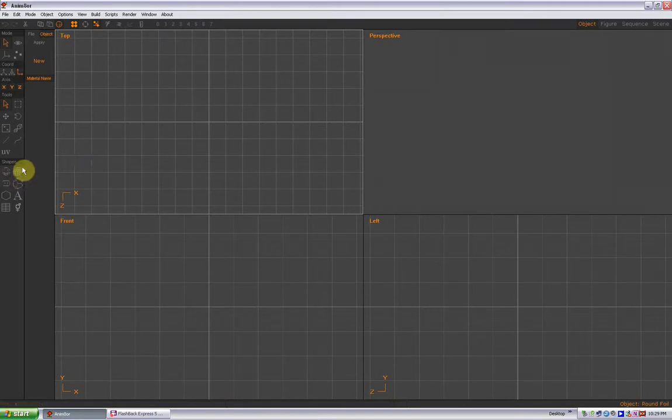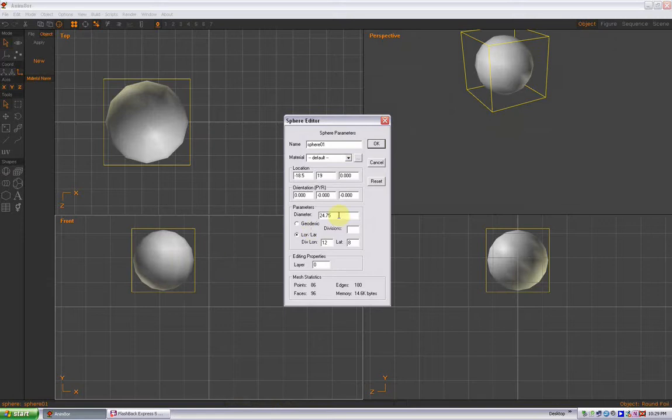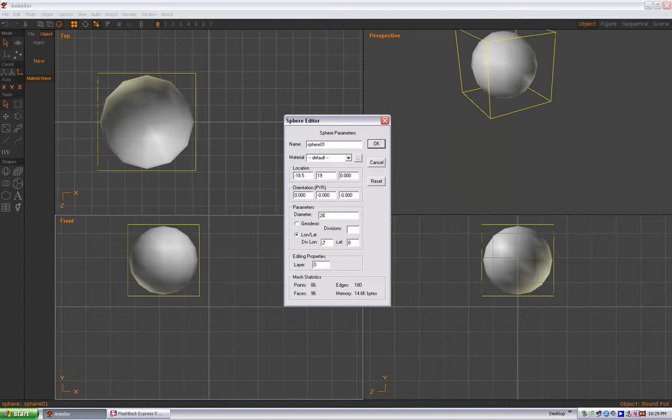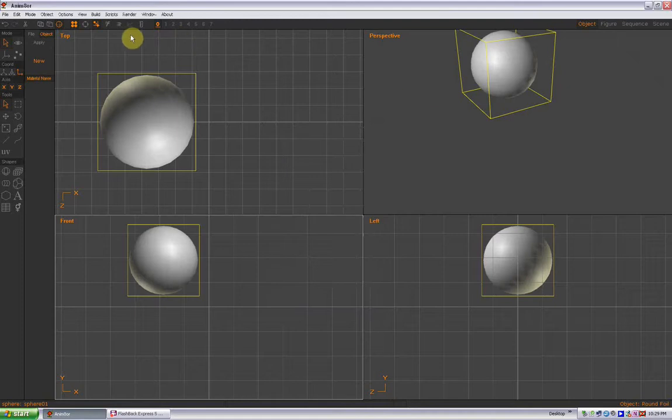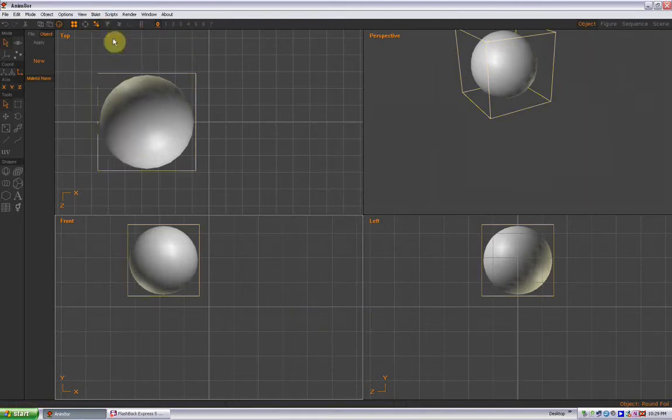So I'm going to go to the Sphere tool here. In the front view, I'm just going to click and drag out a sphere, and then double click on it to bring up the properties. And then we want to set the diameter to 28, which is the diameter of the balloon. Division longitude 24, division latitude 16. And I'm just tabbing through those. Select OK. Next thing we're going to do is build, and we're going to convert this to a mesh.